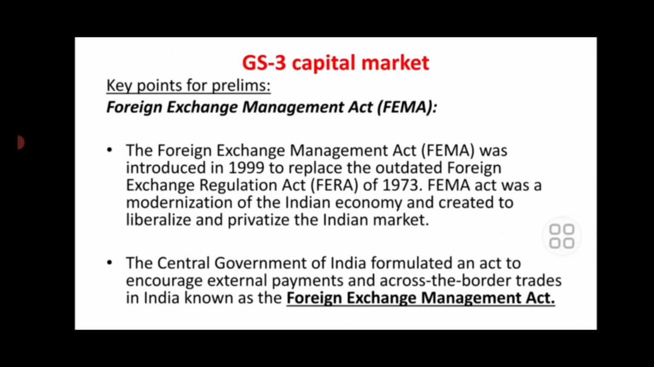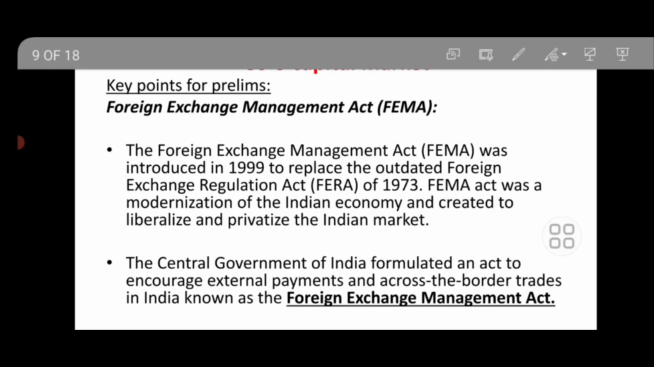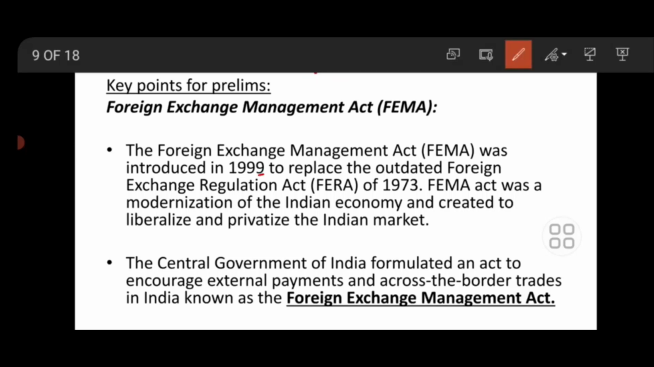Enforcement Directorate searches online gaming companies for FEMA violations. This comes under GS3 Capital Market. FEMA was introduced in 1999 to replace the outdated FERA Act. The FEMA Act was a modernization of the Indian economy and was created to liberalize and privatize the Indian market.